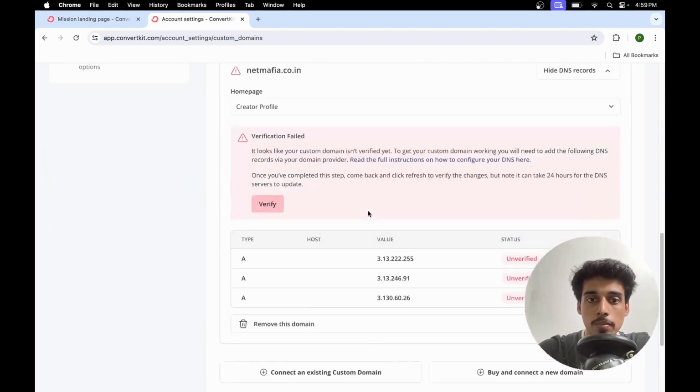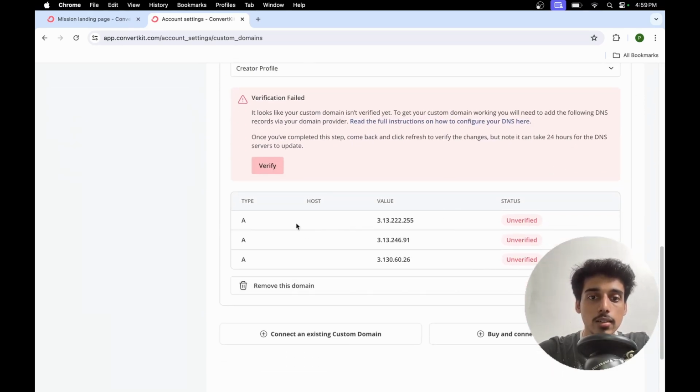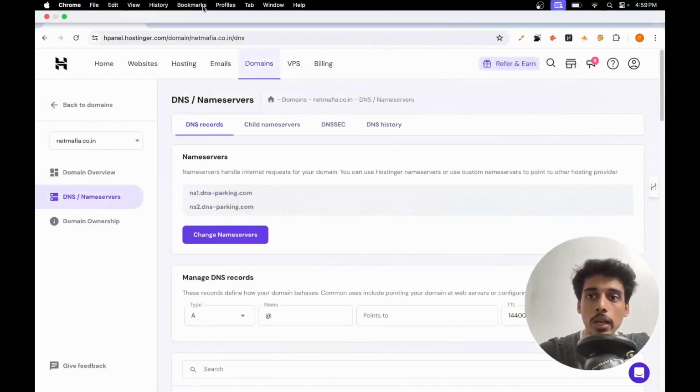Once I come here, as I scroll down, I'll get an option to hide and show the DNS records. तो जो भी DNS records है, you'll get it right here, which will be different types. यहाँ पे type A होता है, CNAME होता है, and many different things. और जो values होती है, the IP address, which you'll have to copy and paste in their CDN settings. अब क्योंकि I am using Hostinger as my go-to hosting provider and my domain was also purchased from Hostinger, I can just copy each and every value and I'll just go to my Hostinger.